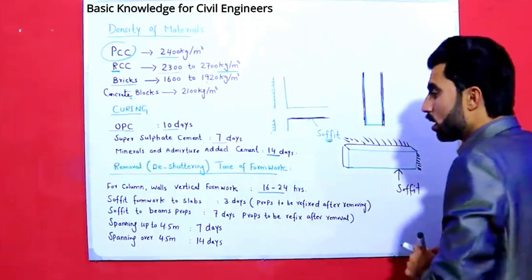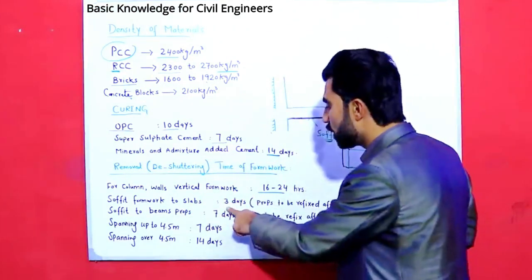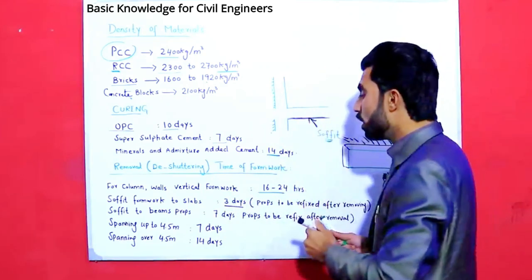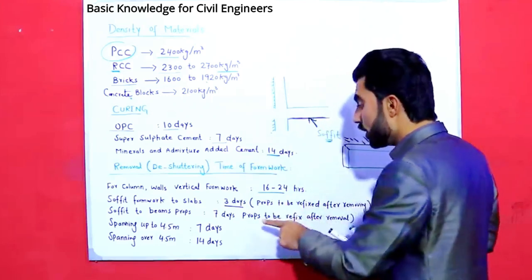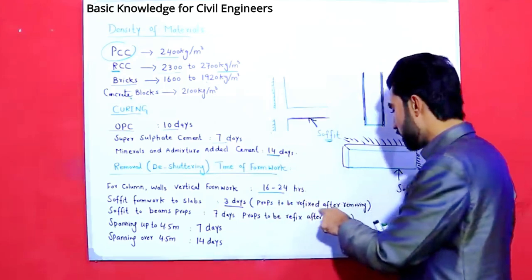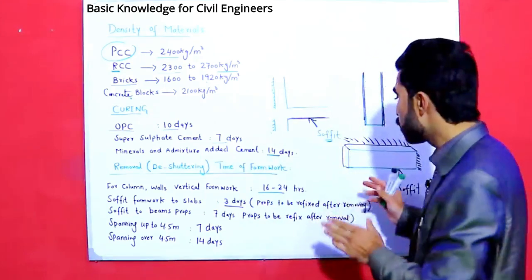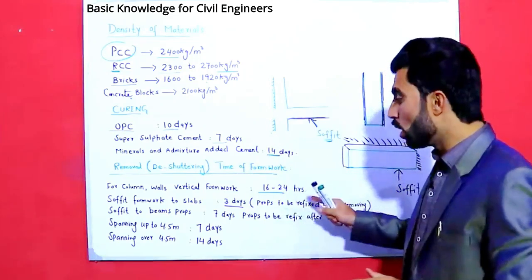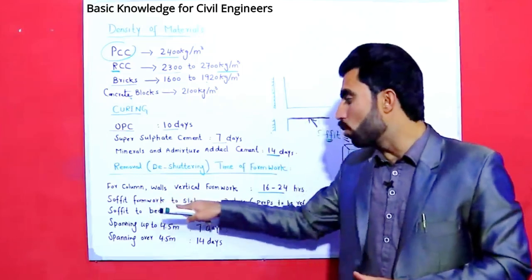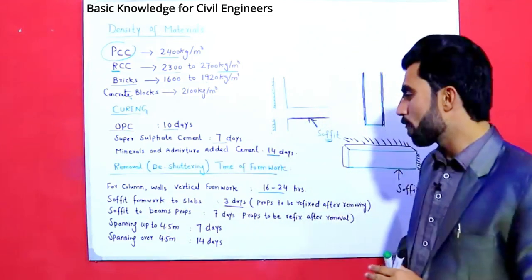So soffit formwork to slab should be removed after 3 days. But here is one point to note: props to be refixed after removing. Props means supports. They should be fixed after removal of the soffit formwork to slab. This is the one point.